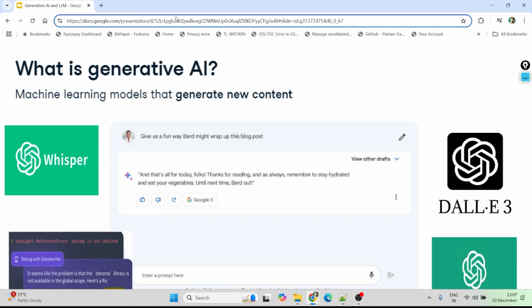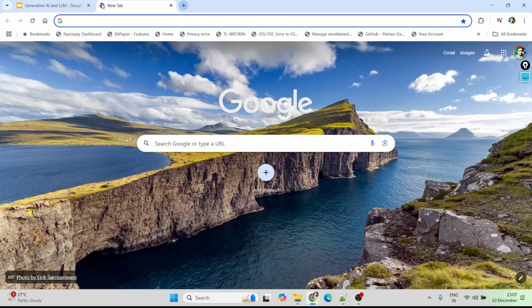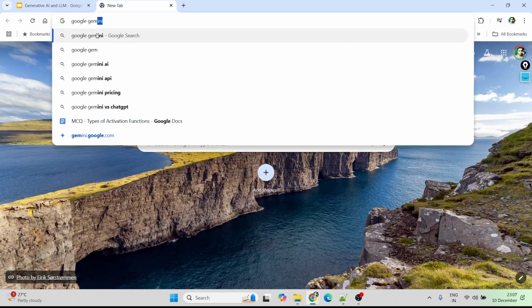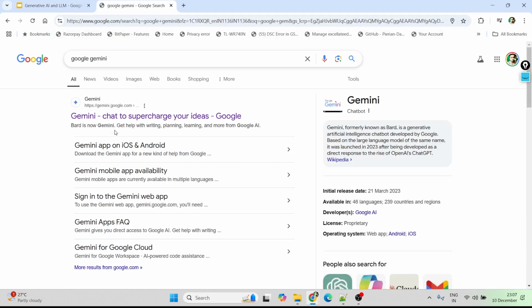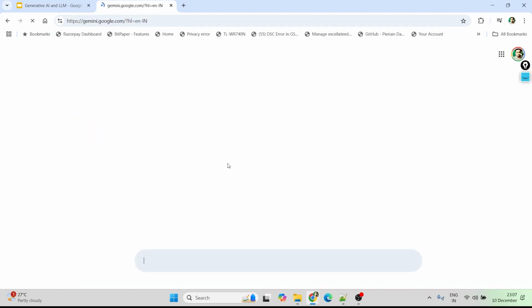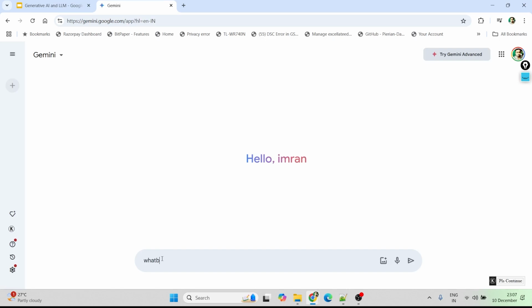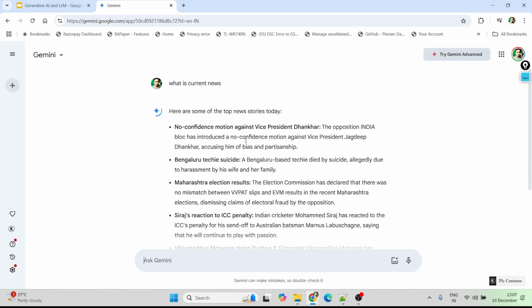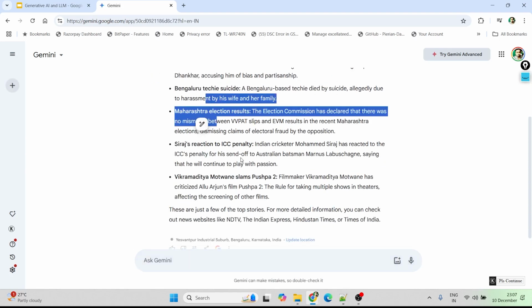Let me just show that. If I go here and type Google Gemini, let me open that. So this is a chat, and here I can generate some new data. If I ask what is the current news, it is able to fetch some of the latest news.